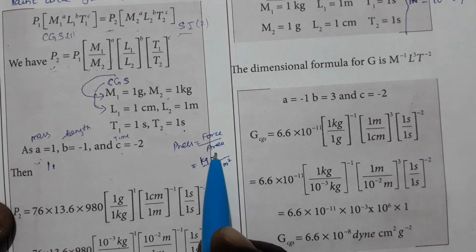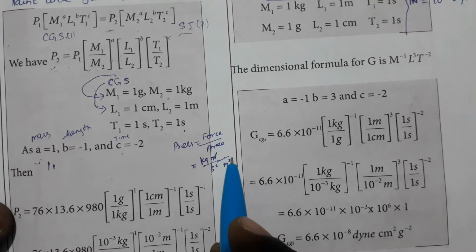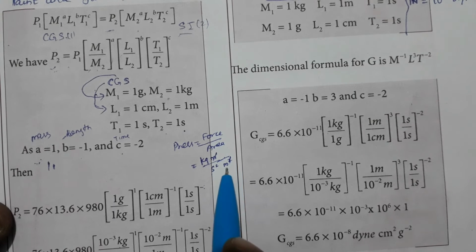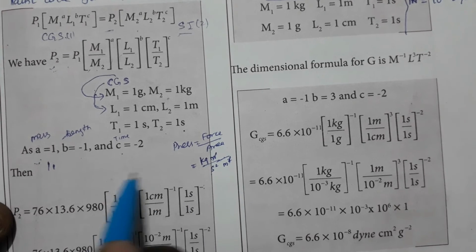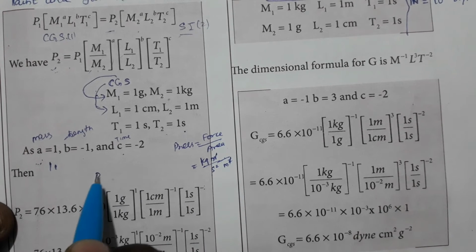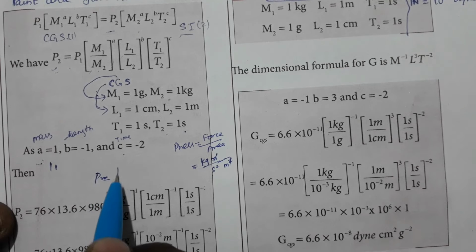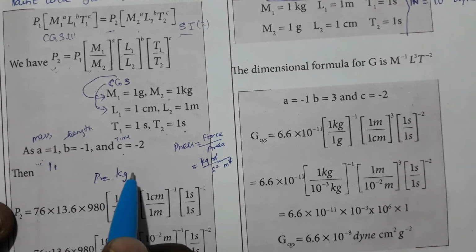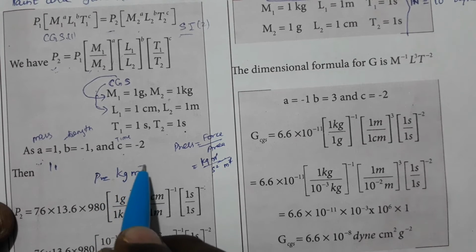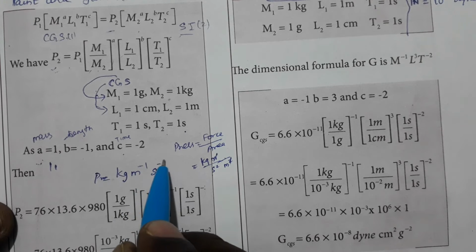When we cancel, 1 meter gets cancelled, and the other goes up, so we get pressure P is equal to kg meter to the power minus 1, second to the power minus 2.